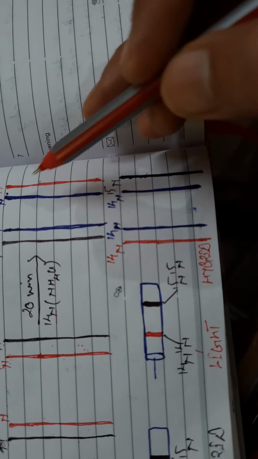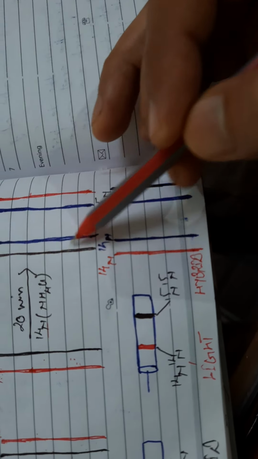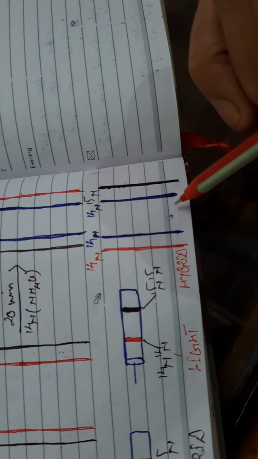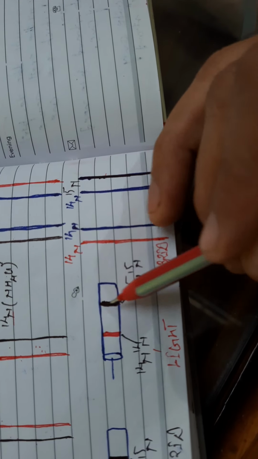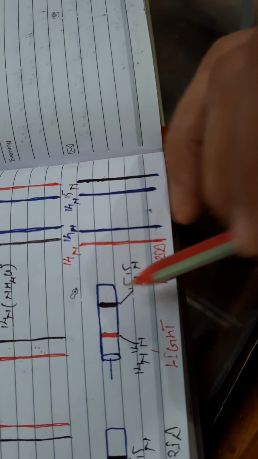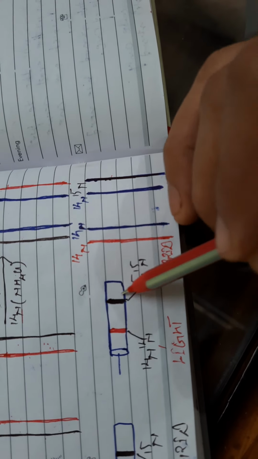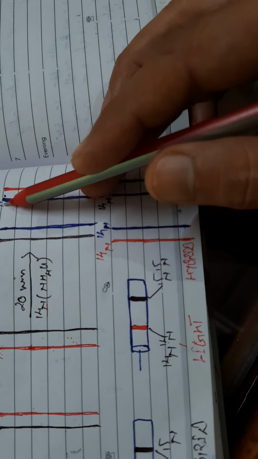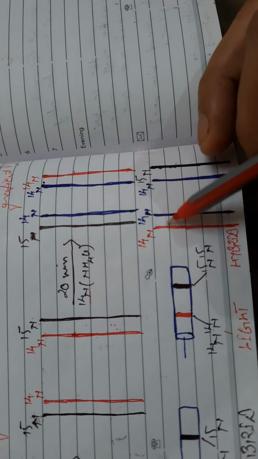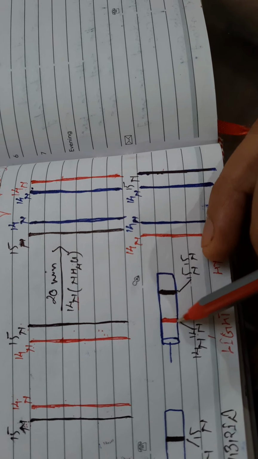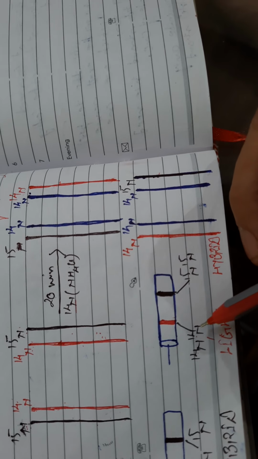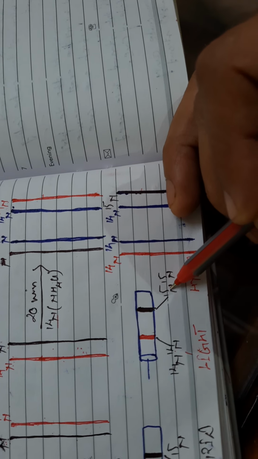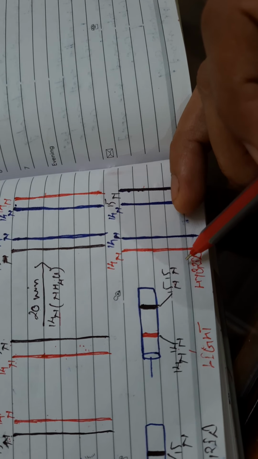Then after another 20 minutes, when these DNA threads convert into four DNA threads, they find two types of bands, two categories, light and hybrid. Light is related to the N14 N14 which is present here. This is N14 N14 and N14 N14, related to the light nitrogen N14 containing DNAs, and hybrid is related to the N15 N14.